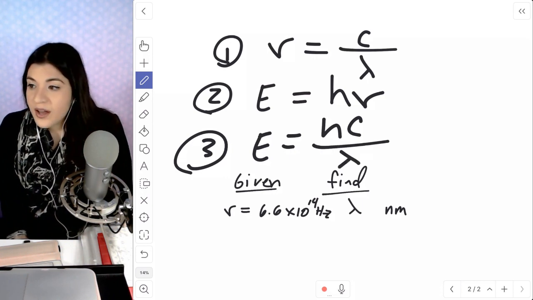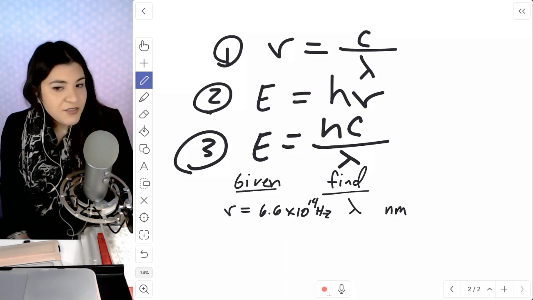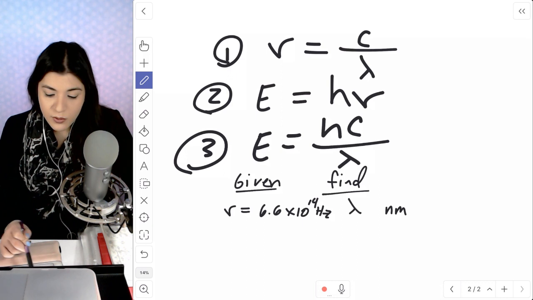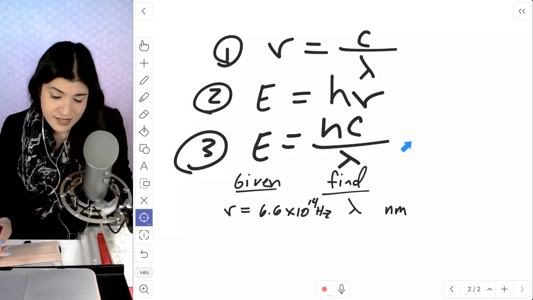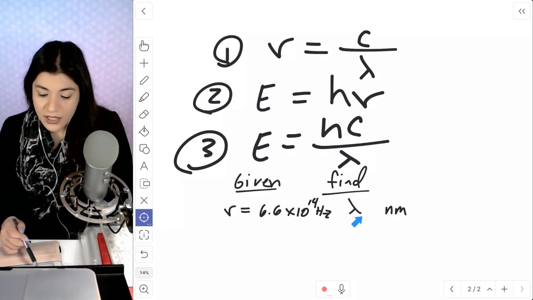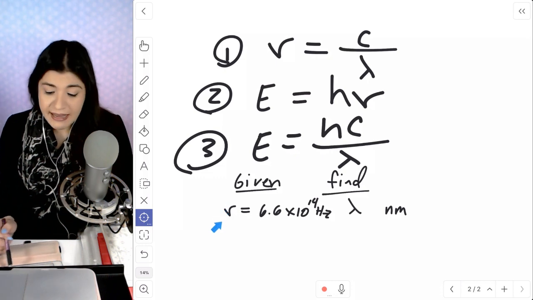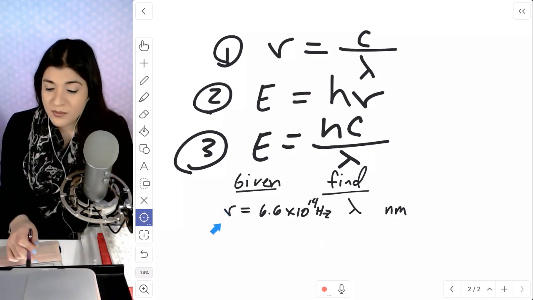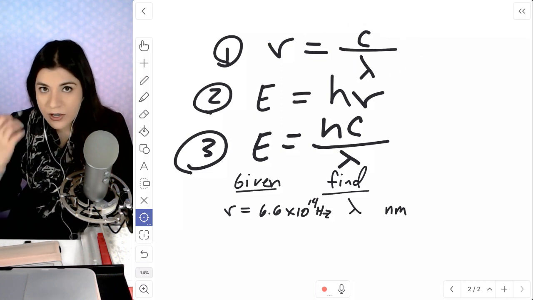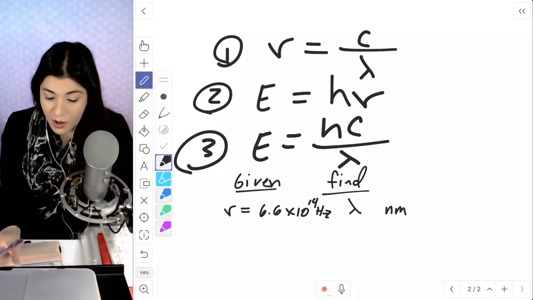Okay, so in this case, we're given our frequency, so we have to pick a formula that has frequency. So this third formula is out since it doesn't have frequency. Now we're asked to find wavelength, so really we have to find a formula that has both of these, the wavelength and the frequency. So that's going to be just the top one. So that's going to be the main thing to look at, which formula am I using? So I'm just going to start off with the top one.